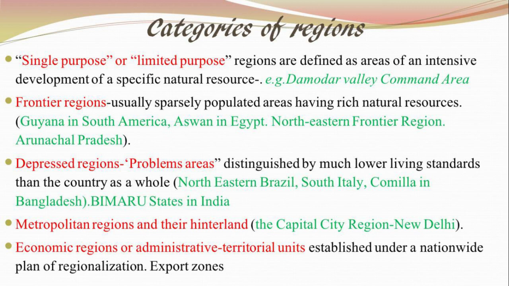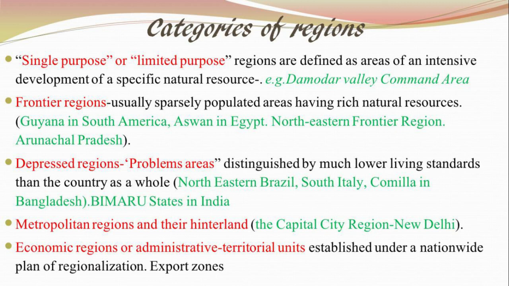These are the depressed regions or problematic regions. We had seen this in the previous slide also, the backward regions. So these backward regions or depressed regions have a lower standard of living. For example, the Bimaru states in India. Bimaru is the short form of Bihar, Madhya Pradesh, Rajasthan, Uttar Pradesh. So that stands for Bimaru states. Now, this does not mean that the whole of Bihar, the whole of Madhya Pradesh, the whole of Rajasthan or Uttar Pradesh are backward. It is not like that, but parts of these states are highly backward, or these are problematic regions.